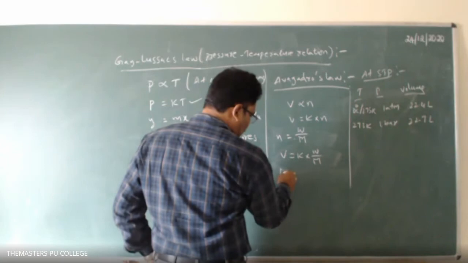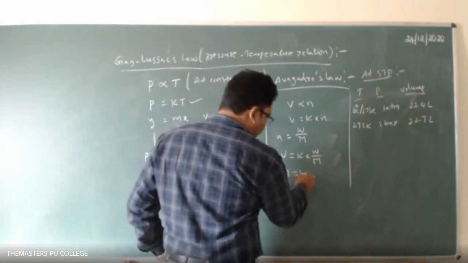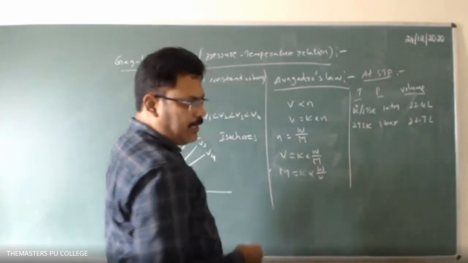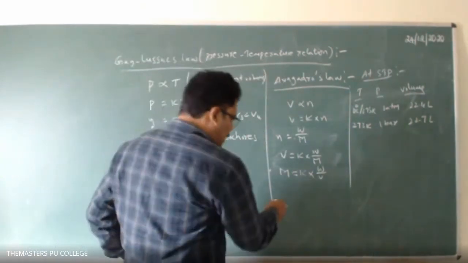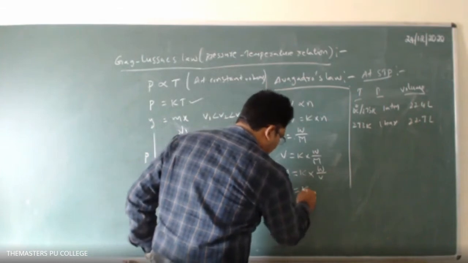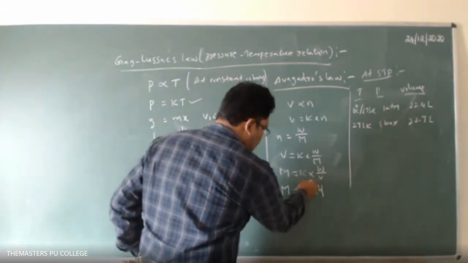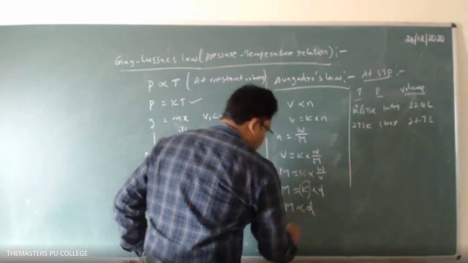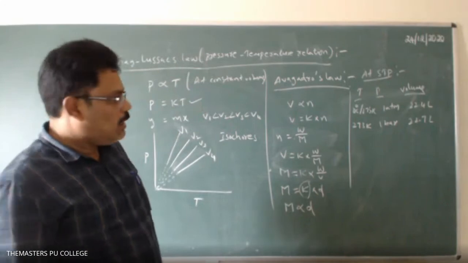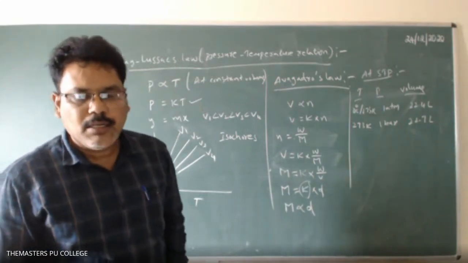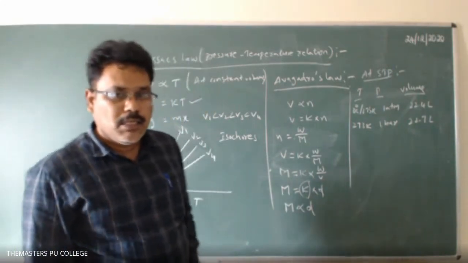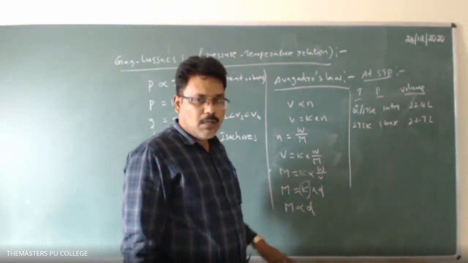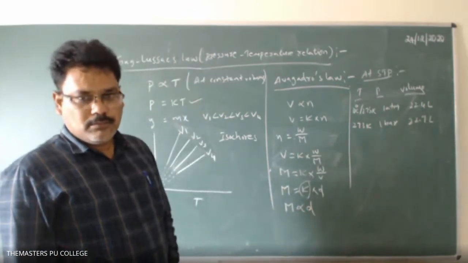Now this can be rearranged as M equals K into W by V. But what is W by V? Weight by volume is density. So M equals K into D, where K is the constant. If you remove the constant, what do you get? M is proportional to D. That means at constant temperature and pressure, the density of any gas is directly proportional to its molecular weight or molar mass. Understood?